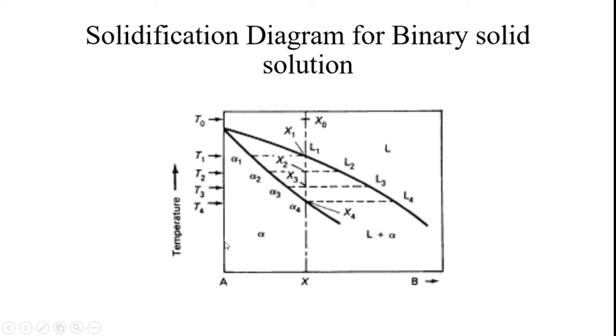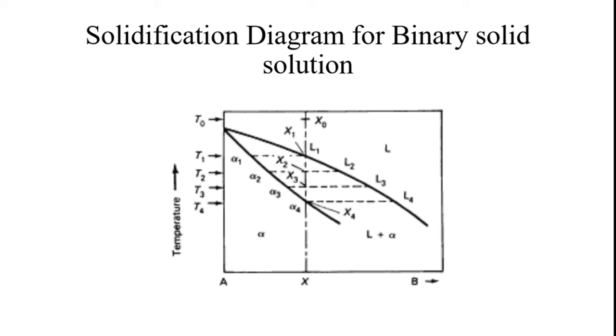Consider the alpha 1 point, which lies between x and a. So alpha 1 is the point of first crystal formation because of freezing. As the temperature is reduced from T1 to T2, the solid crystals start to grow.